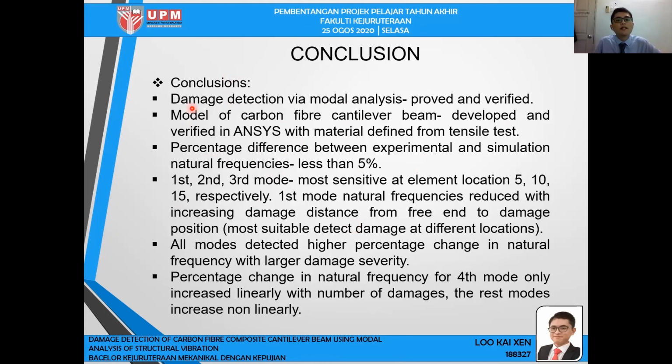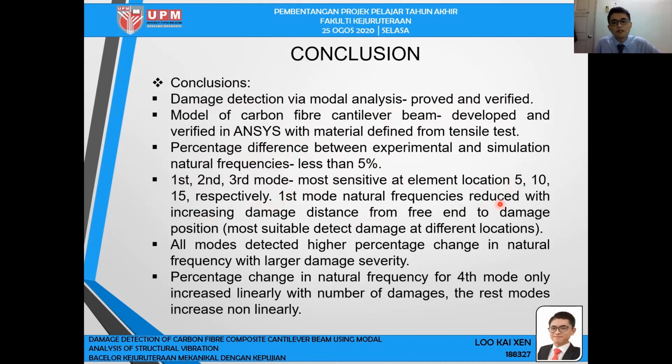As conclusion, damage detection via modal analysis is proved and verified. Model of carbon fiber cantilever beam is developed and verified in ANSYS with material defined from tensile tests. The percentage change difference between experimental and simulation natural frequency is less than 5%. The first, second, third mode is more sensitive at element location 5, 10, and 15 respectively.